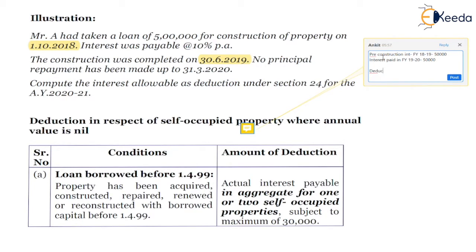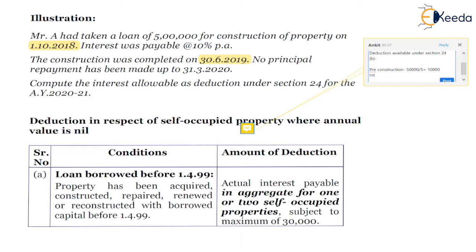So the deduction available under section 24B is nothing but the pre-construction interest, which is 50,000 divided by 5, which is 10,000, and it will be available in 5 equal annual installments from the financial year 19-20, the year in which the construction is completed.